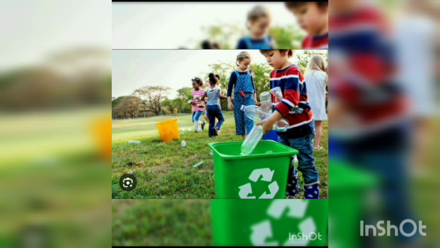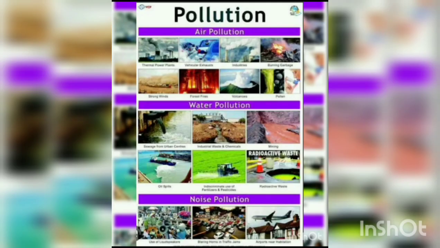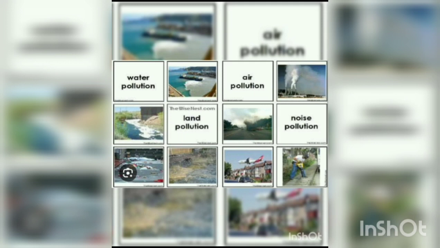And the next topic is pollution. What is pollution? The contamination of the environment is called pollution. Pollution can be caused either by natural events like forest fires, or by man-made activities like factories, nuclear waste, etc. Pollution can be further divided into four types. Okay, first air pollution, water pollution, soil pollution, noise pollution.